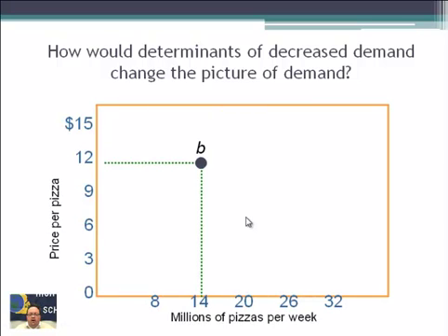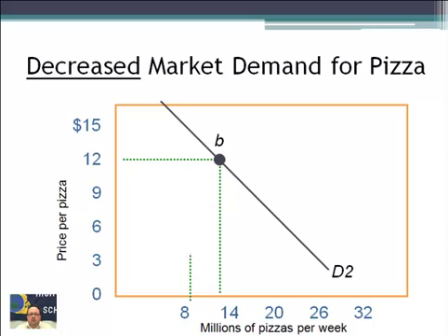Okay, here's our graph. Price of pizza, millions of pizza per week. There's D1, our original graph. And here's your decrease. So the shift to the left is actually the decrease. So the demand went down. So the graph can either shift to the right, which would mean an increase in demand, or to the left, which would mean a decrease in demand.